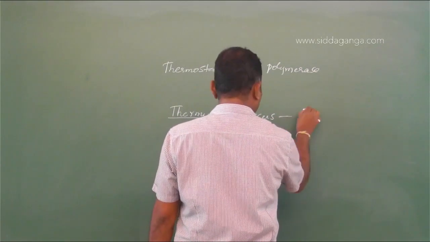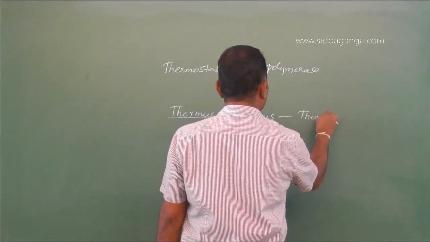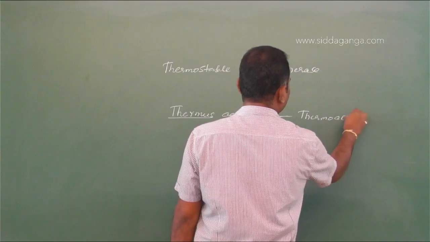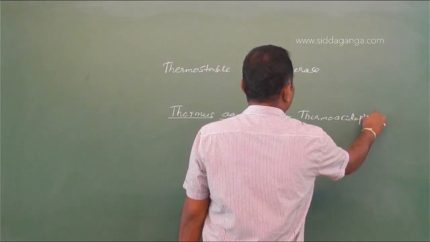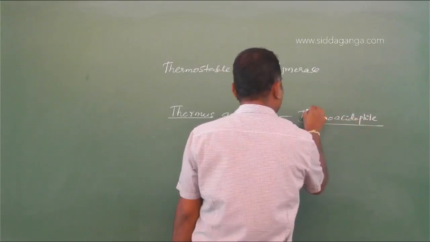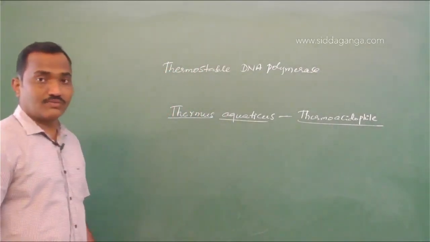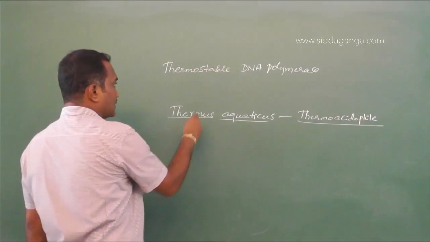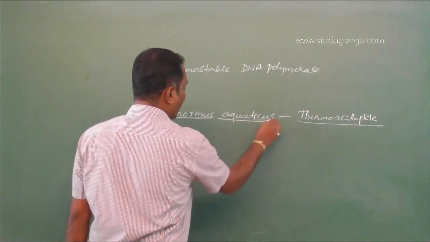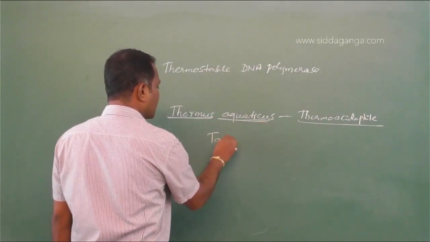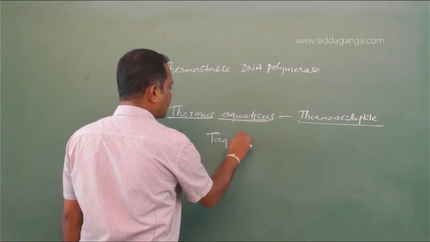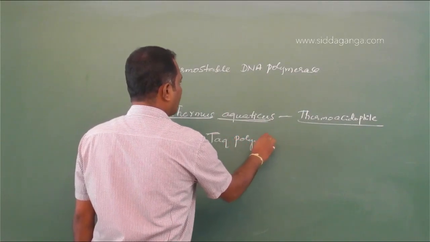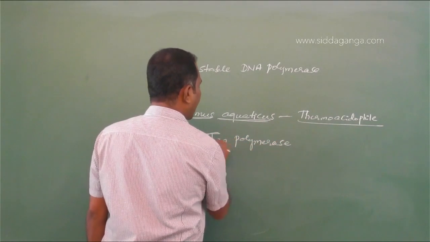It's a thermoacidophile archaebacteria, which can be resistant to even high temperature, 90 degrees Celsius and above. So this enzyme is obtained from Thermus aquaticus, hence the enzyme is known as Taq polymerase.